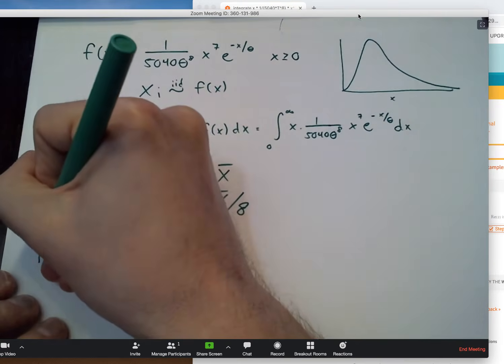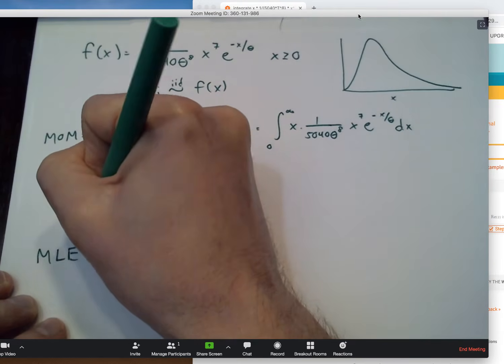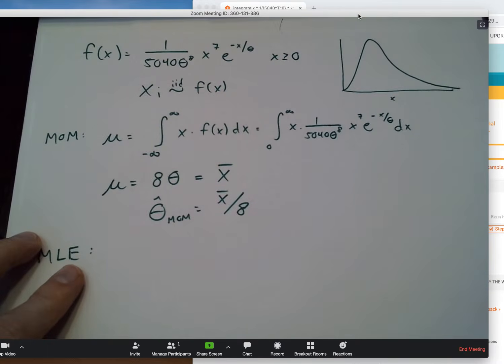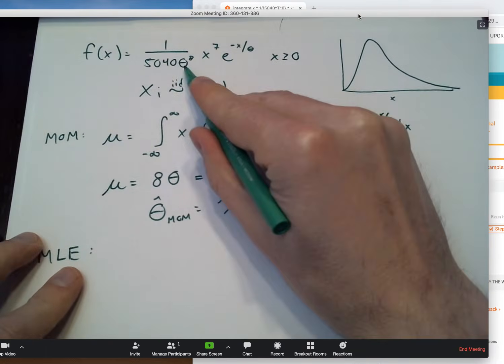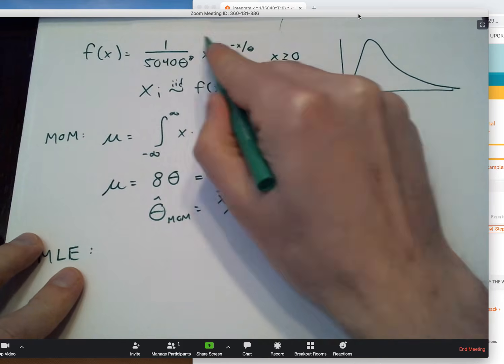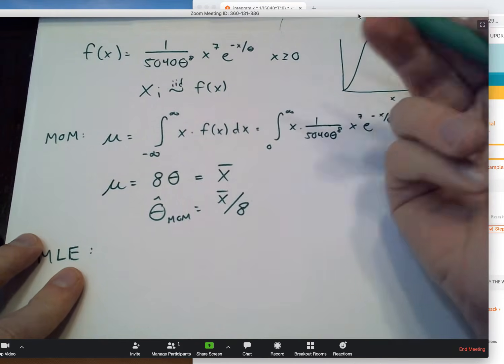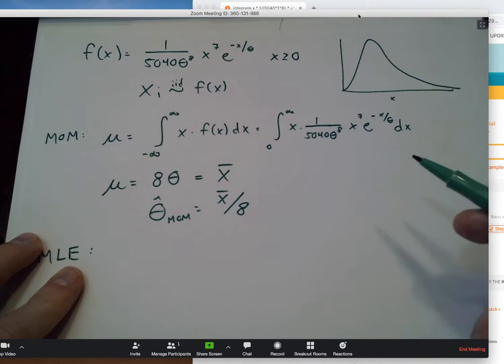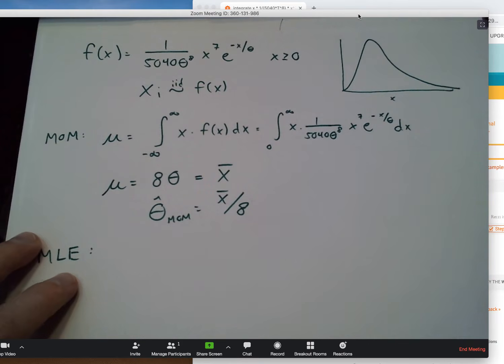What does maximum likelihood have to say about it? Well, maximum likelihood says, all right, let's do something even more sensible. Let's choose the value of theta so that the resulting probability model has the highest chance of producing the data values you collected. And just like with the previous example, I'm not going to write out actual values for the x's that make up my sample. I'm just going to leave those as placeholders, as little x1, little x2, little x3 for the first, the second, the third observation that I've collected.